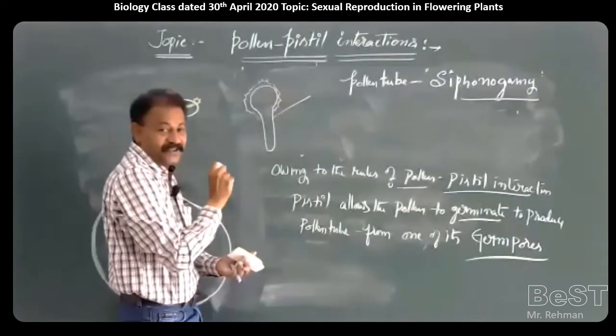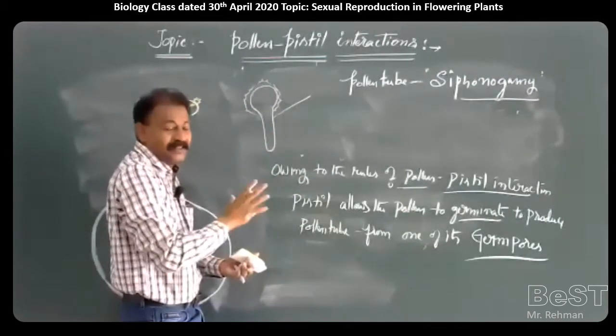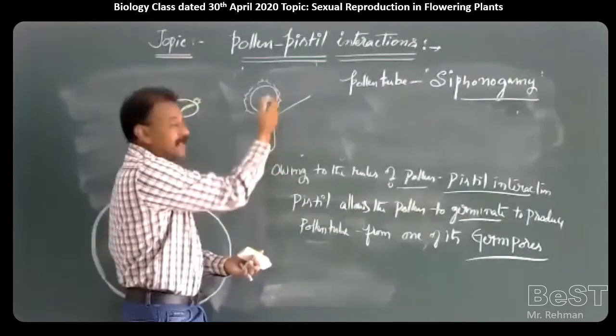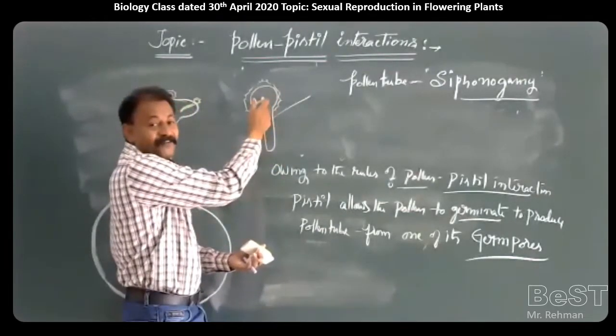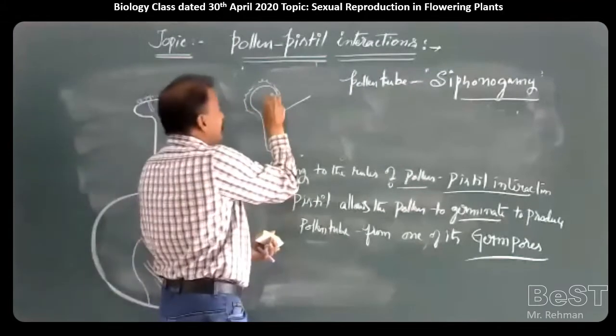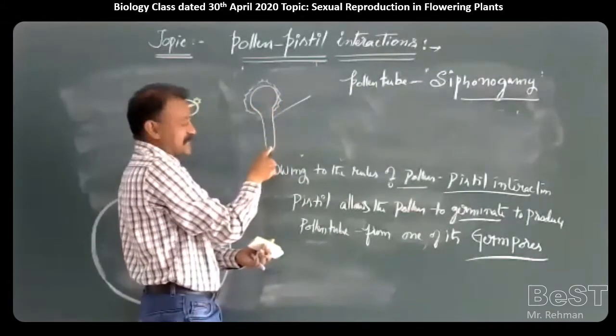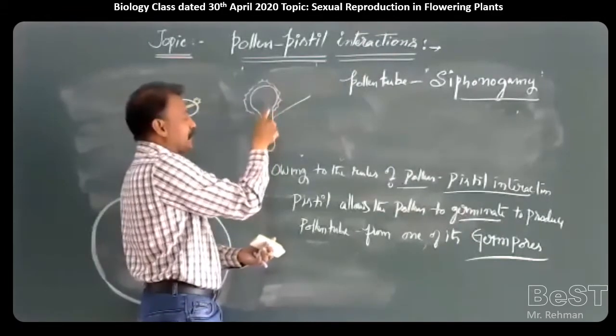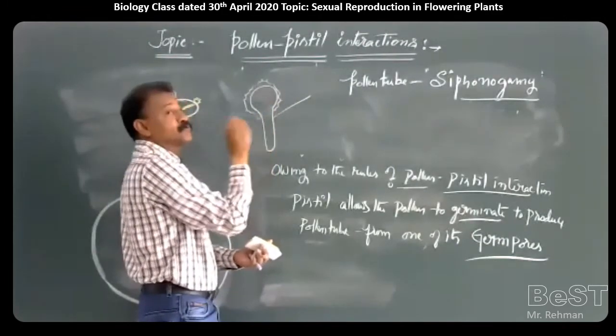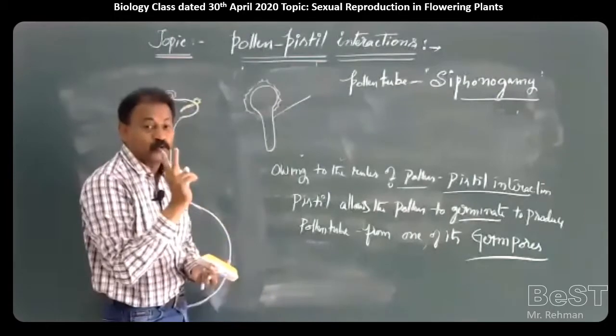Neat question: why is the vegetative cell considered the tube cell? Because the pollen tube is formed by the components of the vegetative cell. So when it comes out, in the beginning, the vegetative nucleus is here and the generative nucleus is here, so this is the two-celled stage.